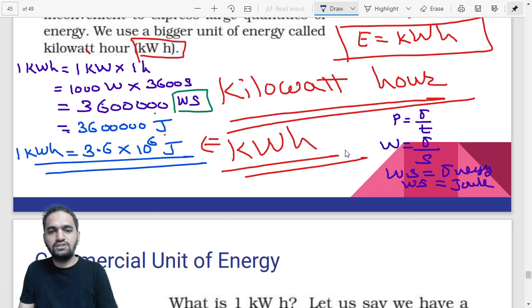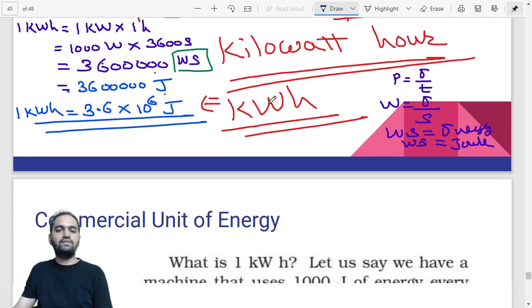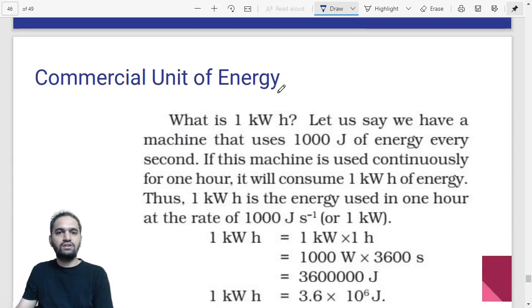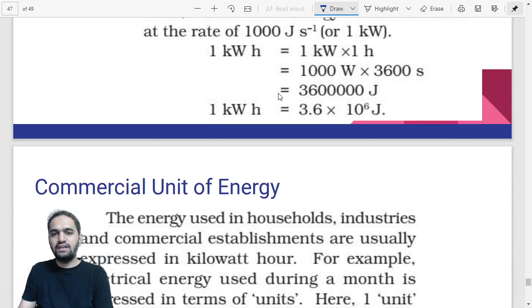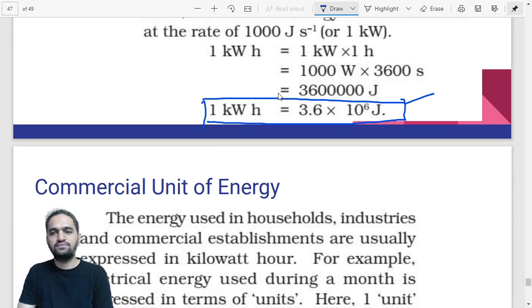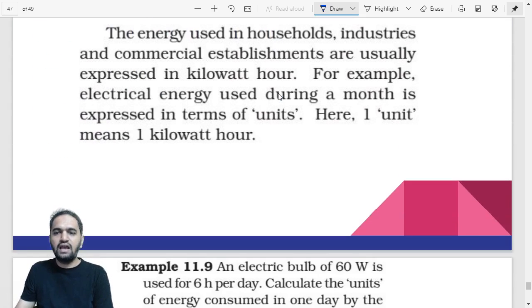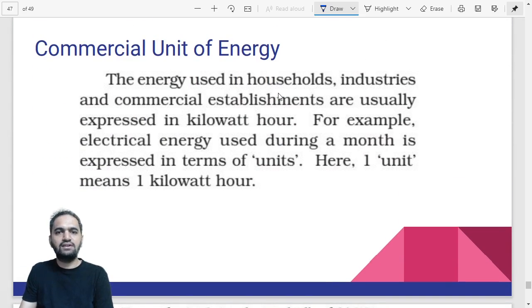This is the relation between kilowatt hour and joule: 1 kWh is equal to 3.6 into 10 to the power 6 joules. You can definitely use this. Another name for kWh is 1 unit.